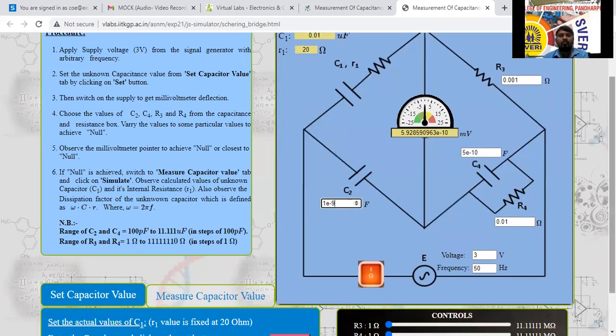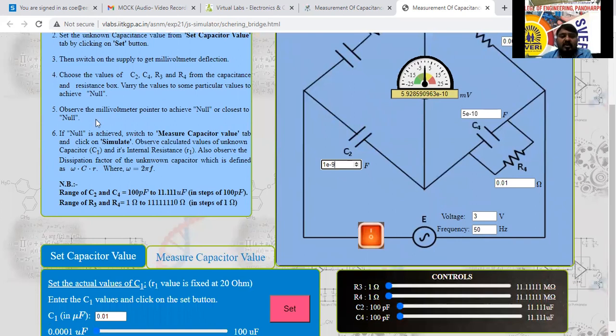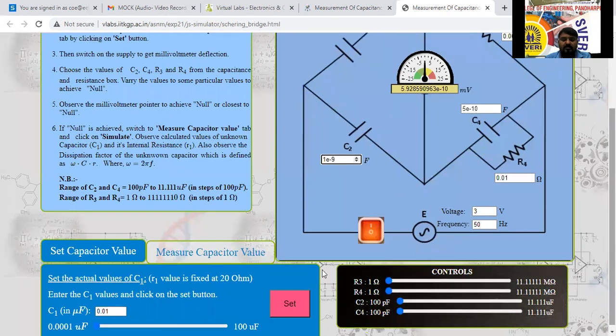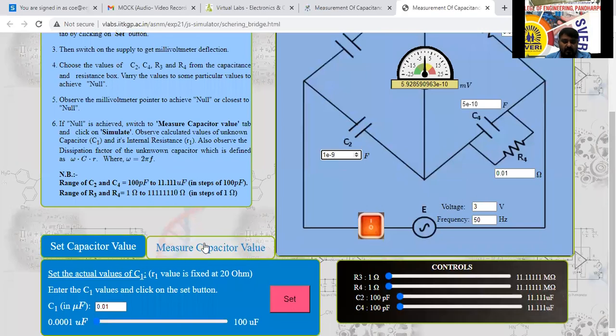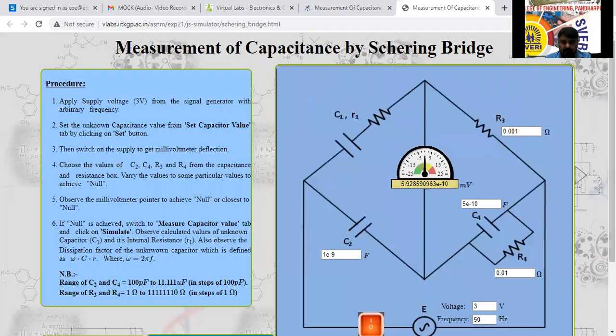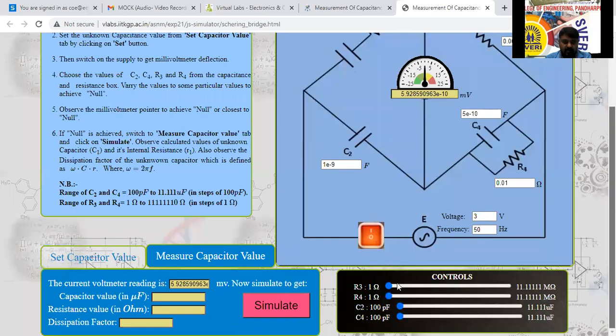Now what we have to do, we have to observe the multimeter pointer to achieve null or closer to null position here. Now it is closer to null position. Now, if it is achieved, switch to the measure capacitor value tab here. I have to switch the tab here now. Here I will switch this one, measure capacitor value. Then here, see here. Is there any value here?